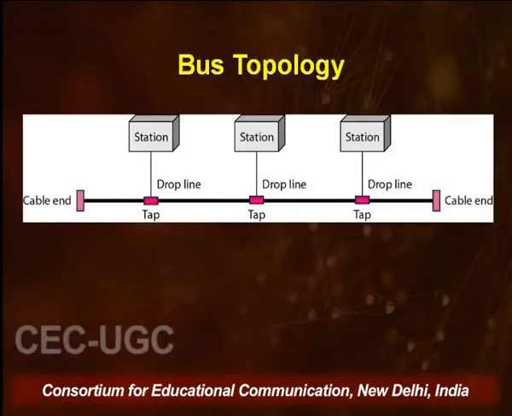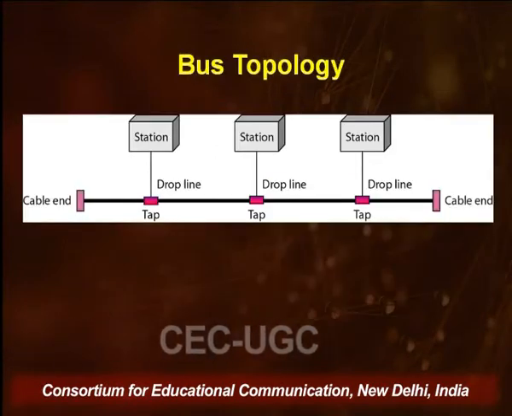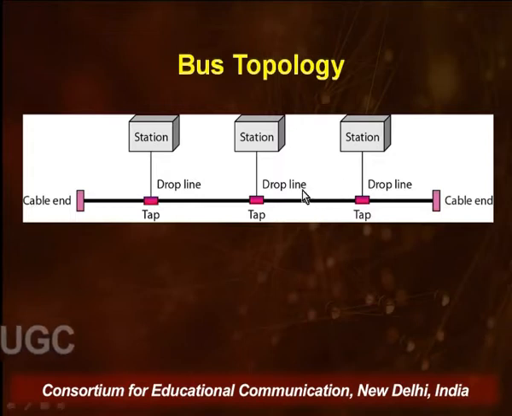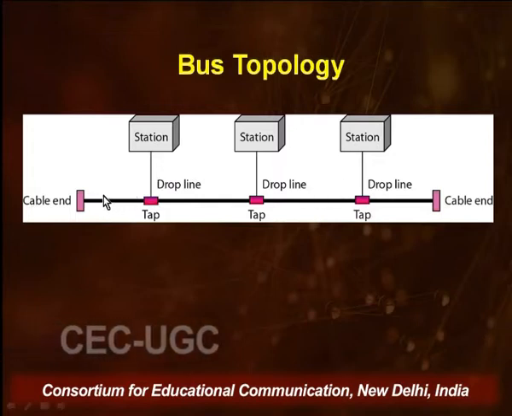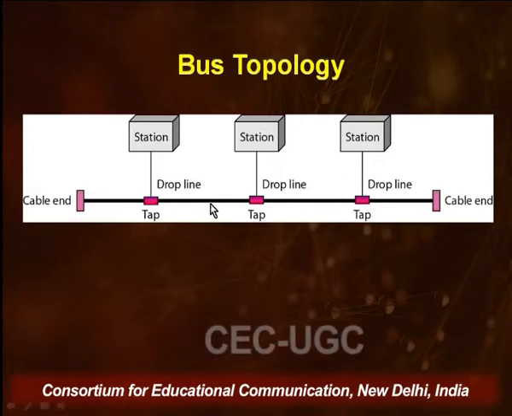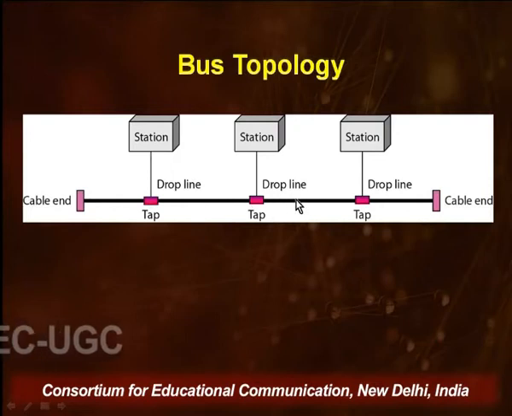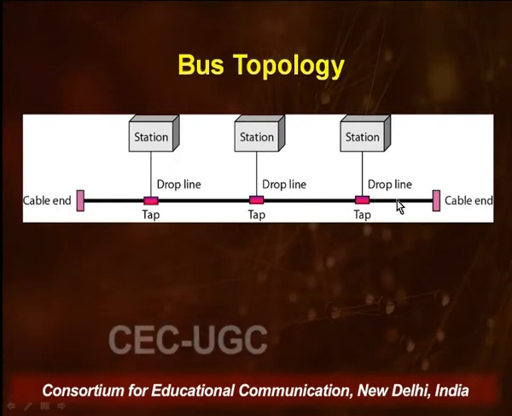Let's move on to another topology which is called bus topology, the third topology that we are going to discuss. In bus topology, the entire length of the network is covered by this backbone cable. There is a cable which runs along the entire length of the network.